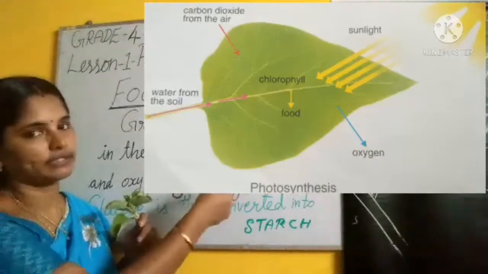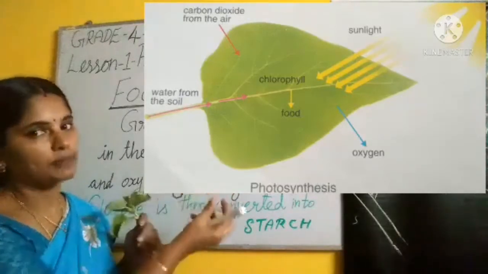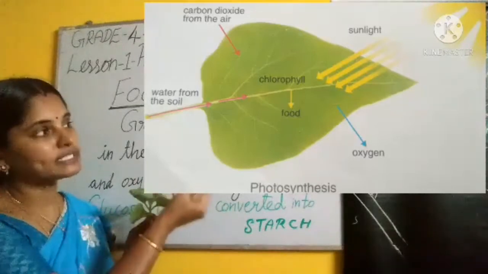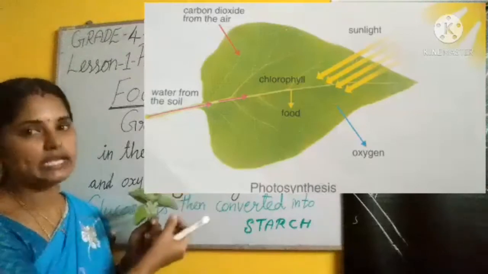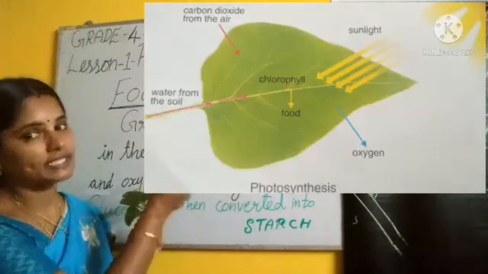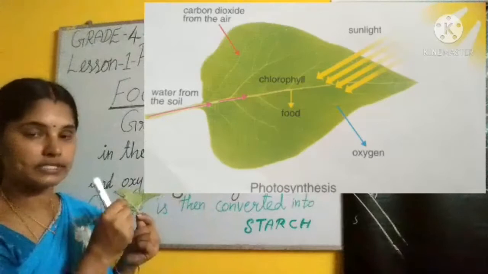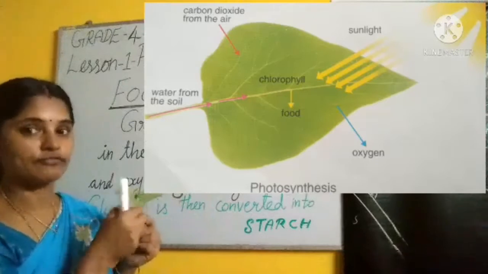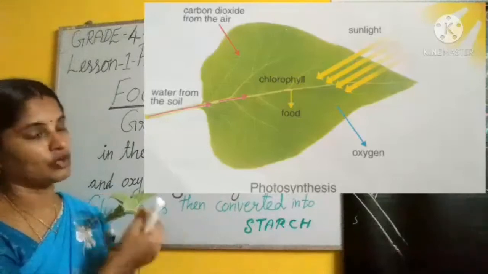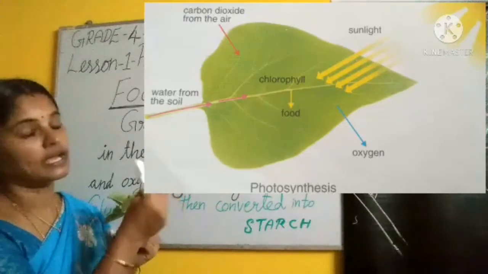Sunlight is absorbed or trapped by the chlorophyll which is present in each and every leaf cell. Exchange of gases happens through the stomata, tiny pores present on both sides of the leaf. More pores are present in the lower surface of the leaf. Through the stomata, exchange of gases happens.